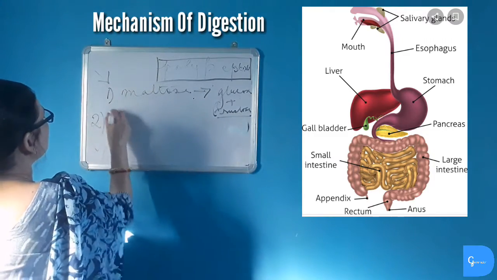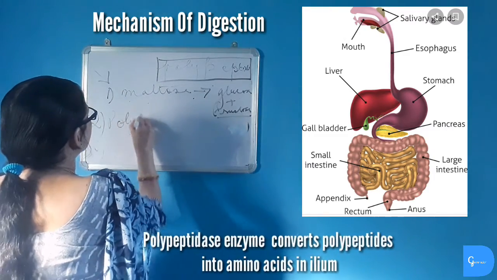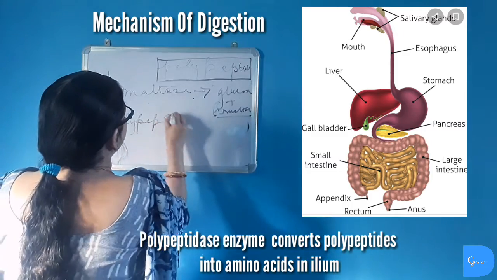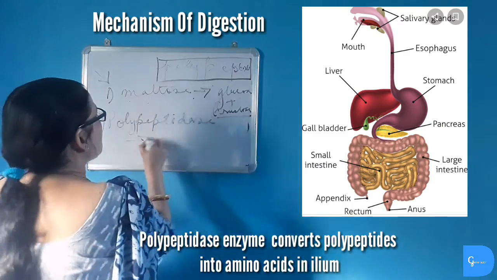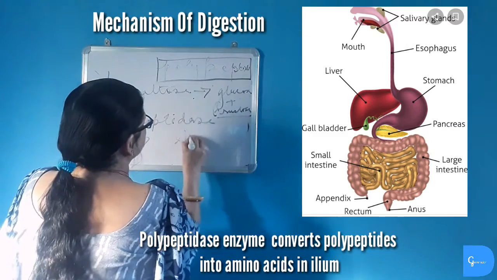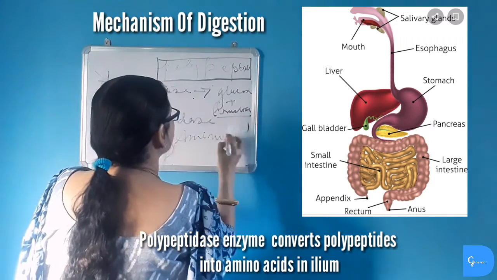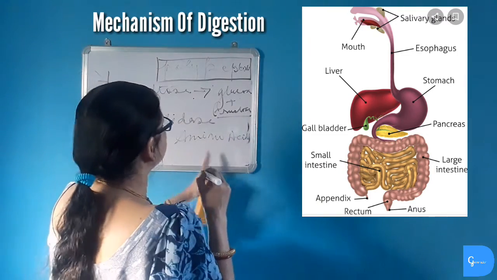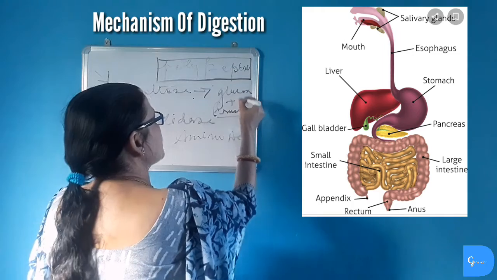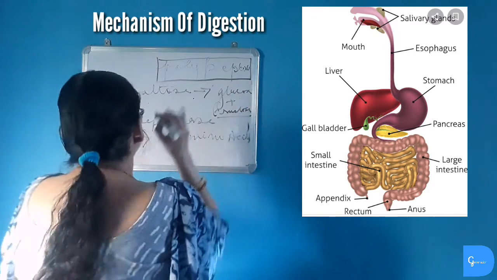And the polypeptidase enzyme, which is present in intestinal juice, converts polypeptides into amino acids. Protein digestion is also completed. Amino acid is the simplest form of protein, and glucose and fructose are the simplest form of starch.